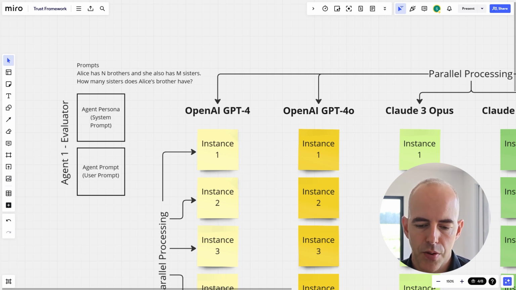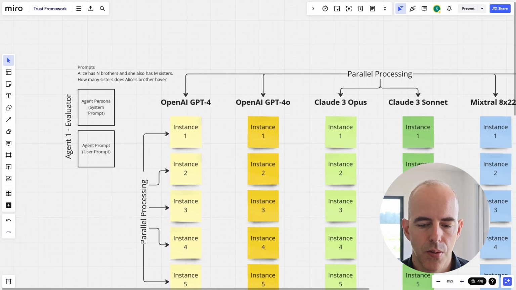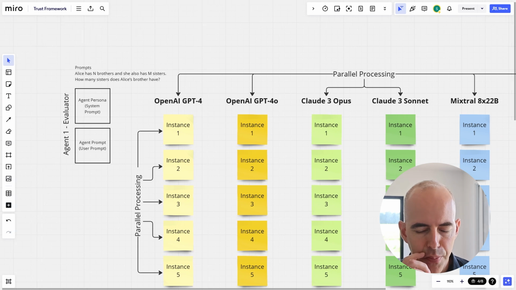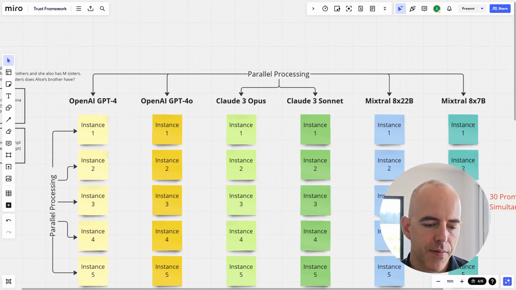So what we're going to do is take the top models available today and put them into a parallel processing approach. We're going to leverage OpenAI GPT-4, GPT-4o, Claude 3 Opus, Claude 3 Sonnet, Mixtral 8x22b, and Mixtral 8x7b. That's the big model, and that's the quantized smaller model.